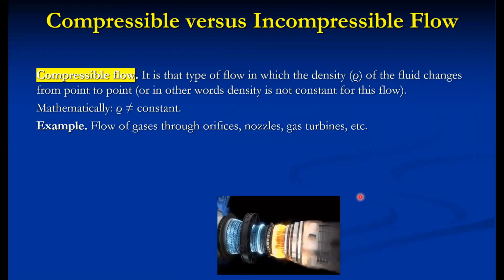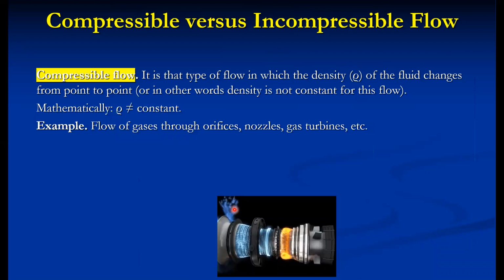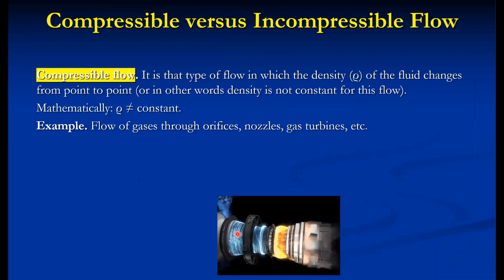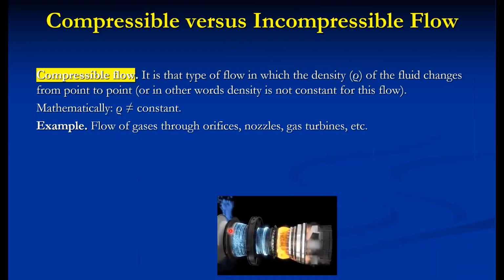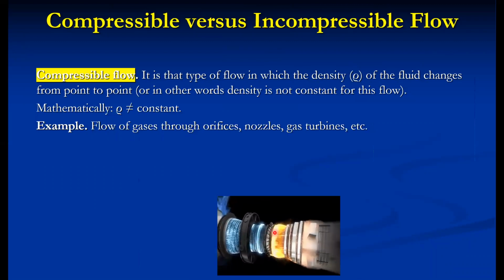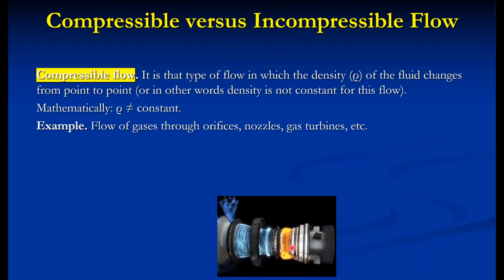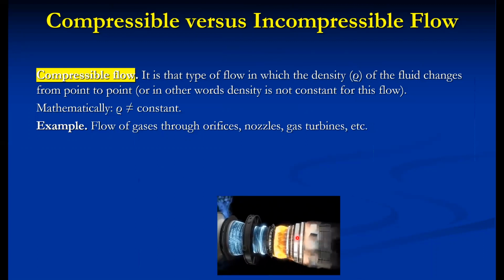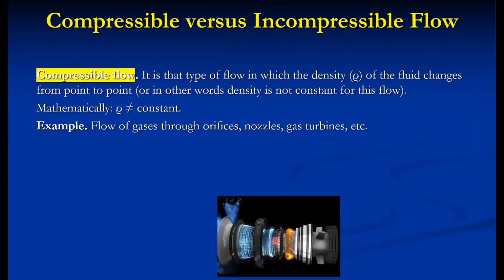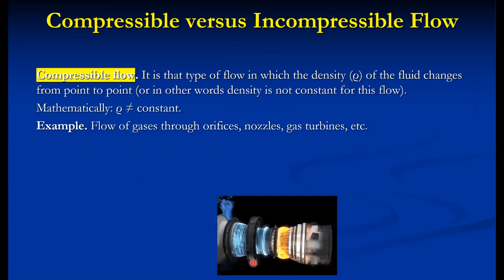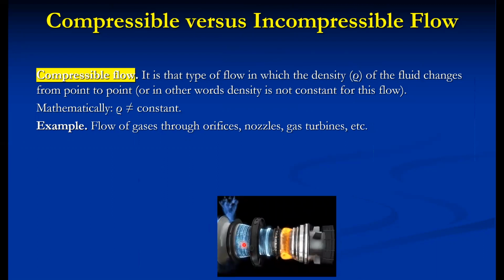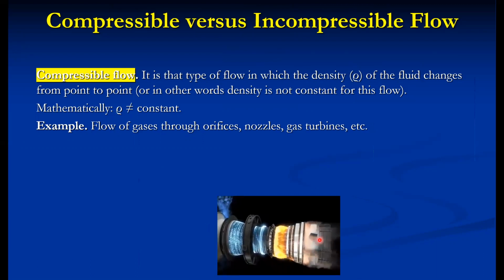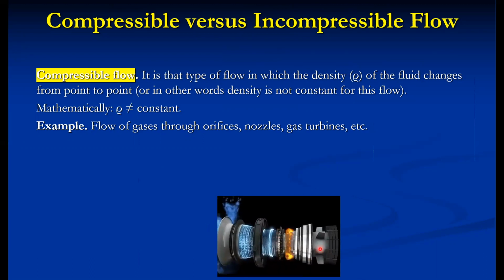So suppose this is a jet propulsion where the air enters into the compressor. The compressor is a reducing cross section where the density continuously changes. Then this is a combustion chamber, where the burning takes place, and the exhaust flows through the turbine. This is a jet engine, which consists of a compressor, combustion chamber, and turbine, where the actual power is produced.